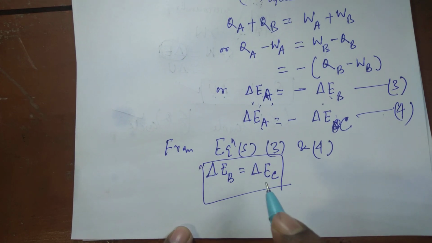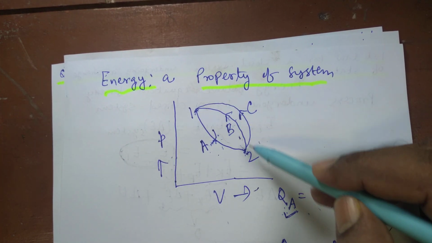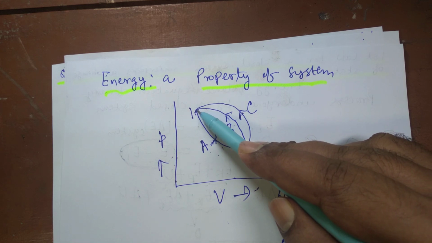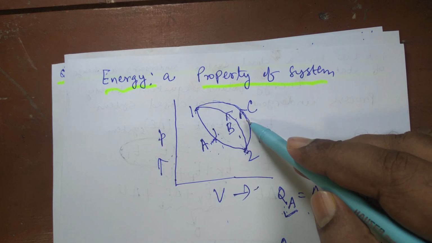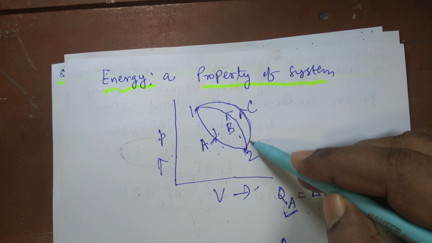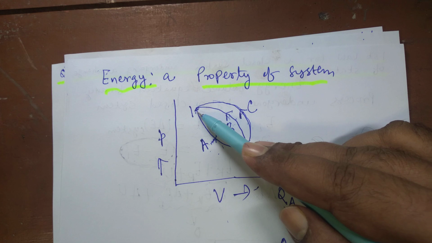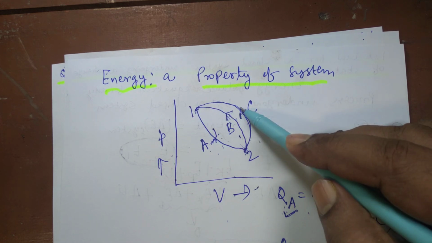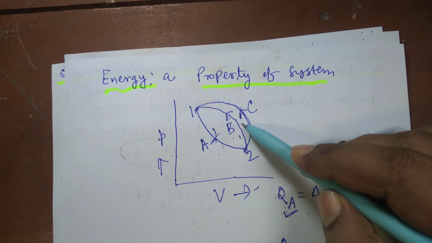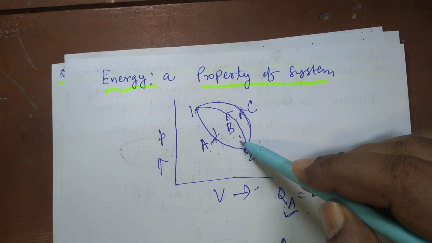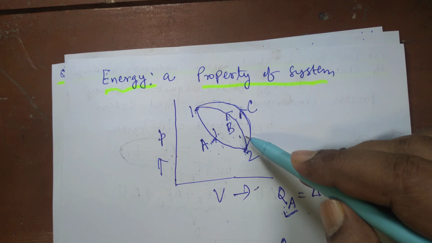Delta EB is the change in internal energy when the system travels from state 2 to state 1 through path B, and delta EC is the change in energy, in fact E represents energy and U represents internal energy, when the system travels from state 2 to state 1 through path C. Both are same. That means this change in the energy is independent of path. It remains constant. Whatever path the system may follow, the change in absolute values of energy remains same.